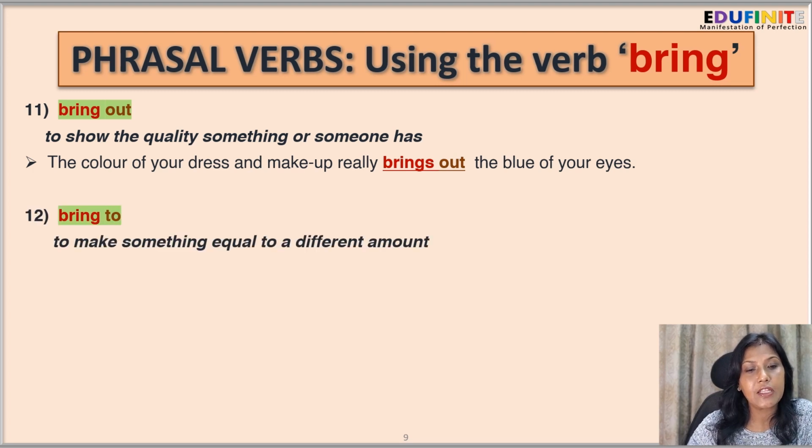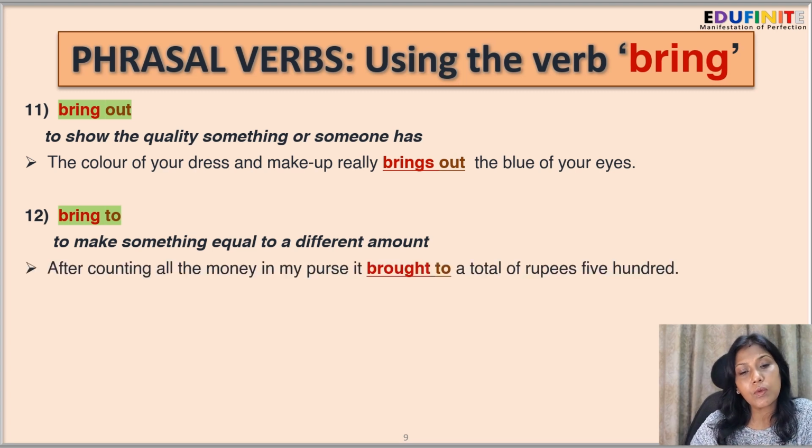Bring to, and it means to make something equal to a different amount. After counting all the money in my purse, it brought to a total of rupees 500. So that is bring to. That means I'm counting all the money, and that total that I have got out of it is a total of rupees 500. So after counting all the money in my purse, it brought to a total of rupees 500.